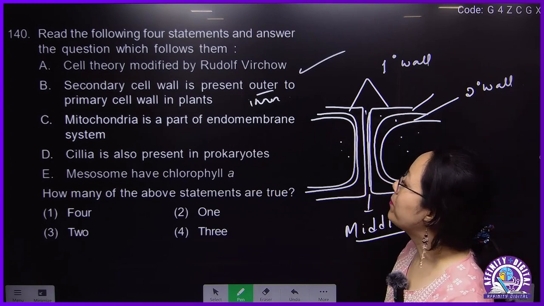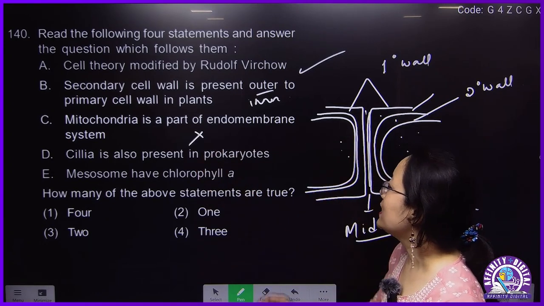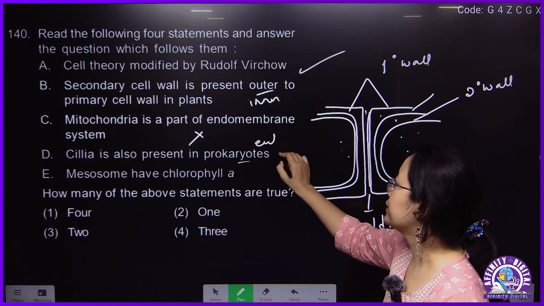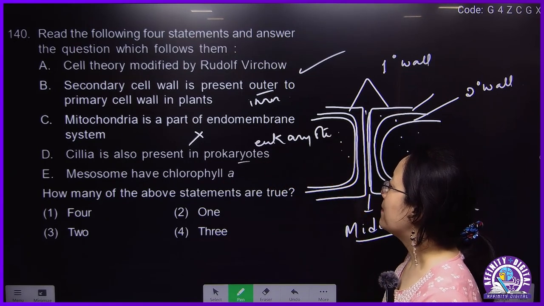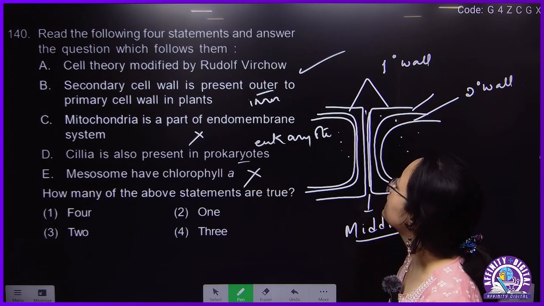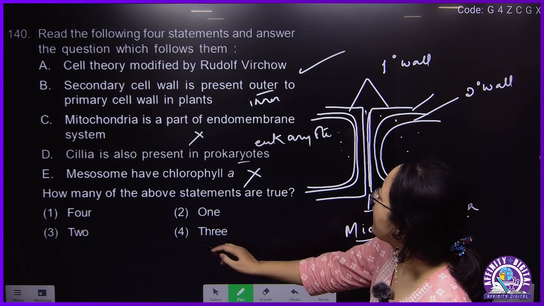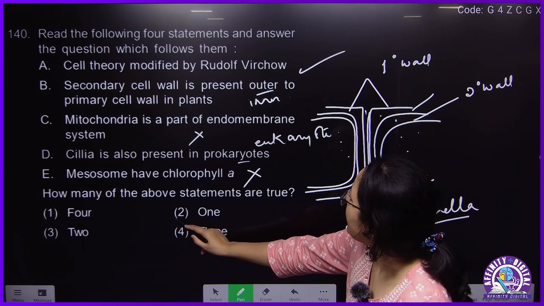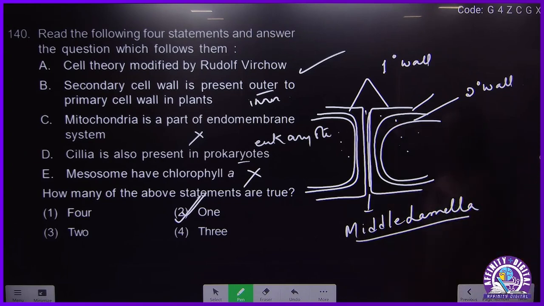Mitochondria is a part of the endomembrane system. This is wrong. Cilia is present in eukaryote, not prokaryote. Cilia is absent in prokaryote. Mesosome does not have chlorophyll A. So the answer will be 1, modified by Rudolf Virchow. This is the only option which is correct.